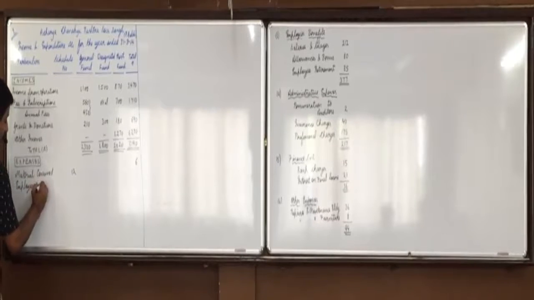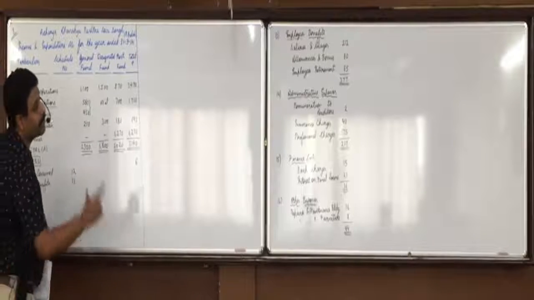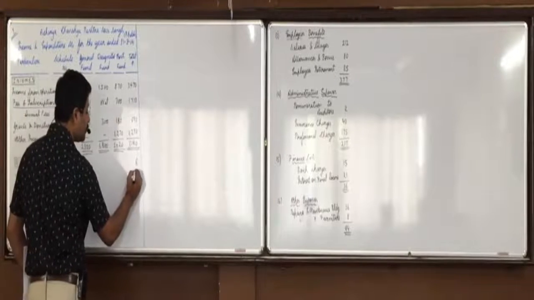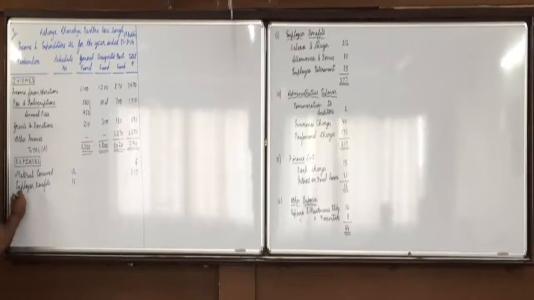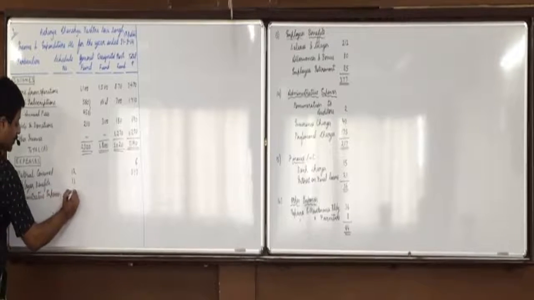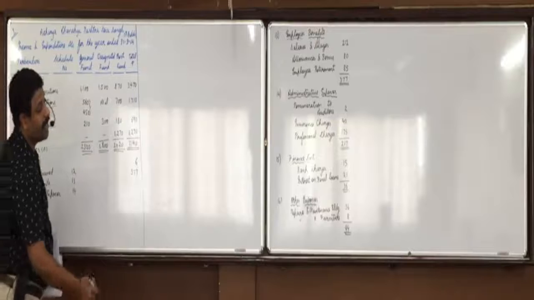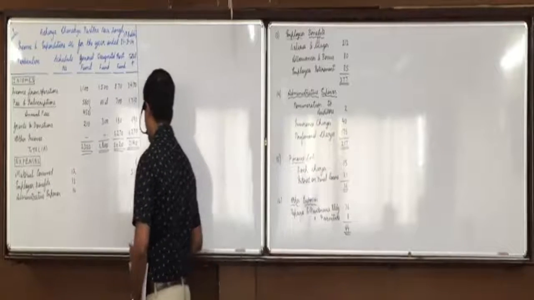Then after material consumed, employees benefits, schedule number 13, and 377. Then administrative expenses, schedule number 14, the amount is 217.